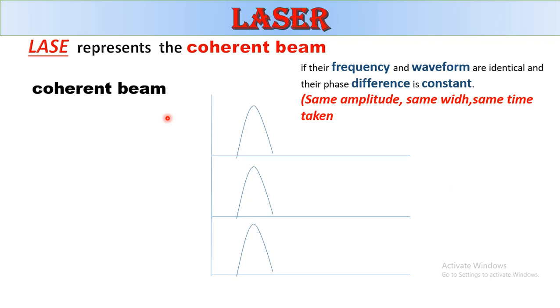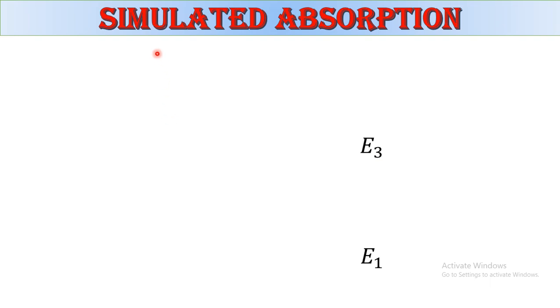All rays are the same. It's the coherent beam. It's the laser beam. Now, before we can discuss the ruby laser or any laser, we must know about stimulated absorption, stimulated emission and spontaneous emission.